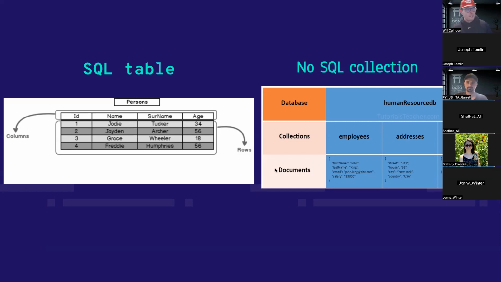But we have collections, and within that, instead of what we call our instance or our row, we've got a document. Now, this document can be fairly fluid and dynamic, meaning that if we have that same issue where someone comes up and they don't have a middle name or a last name, it's okay.